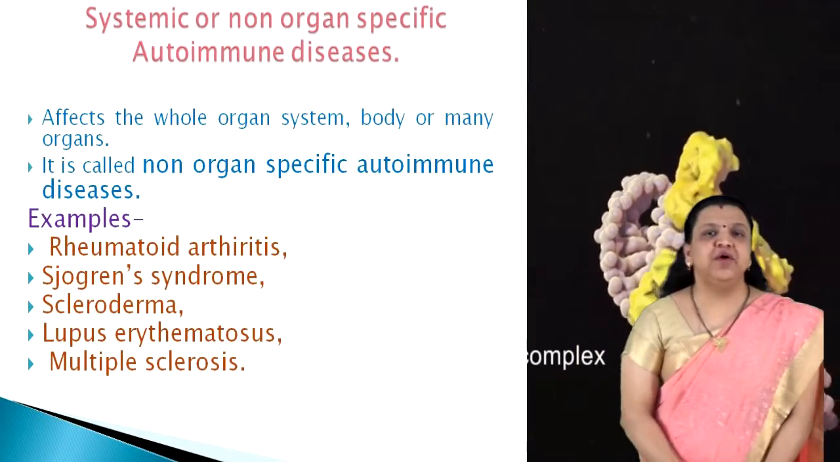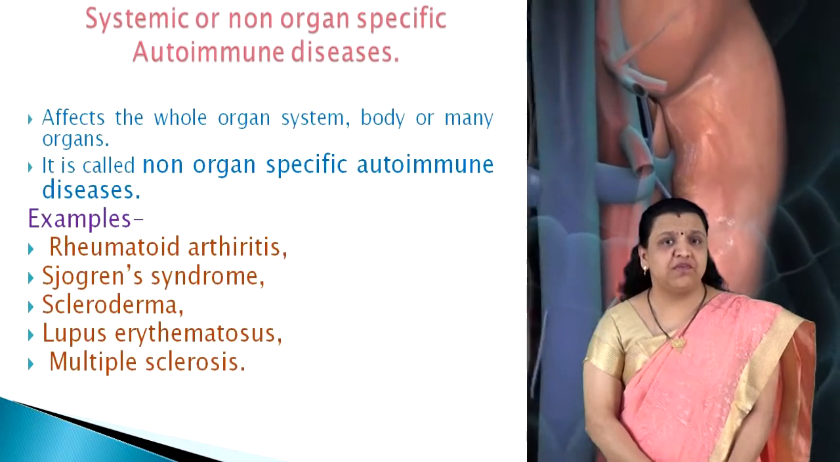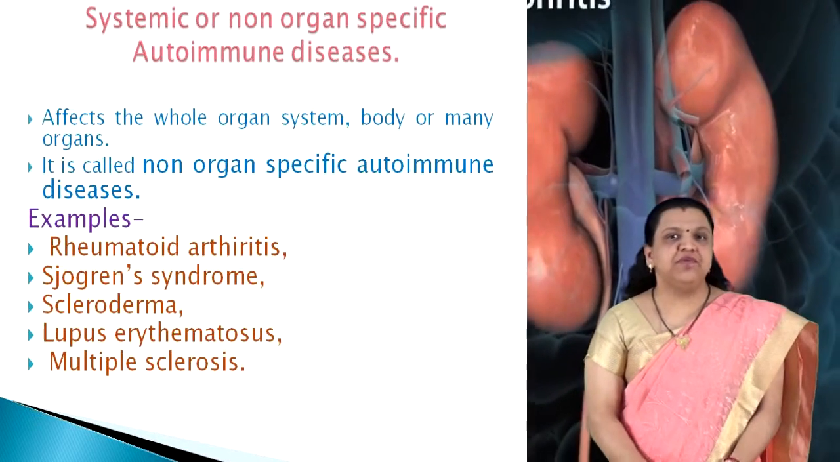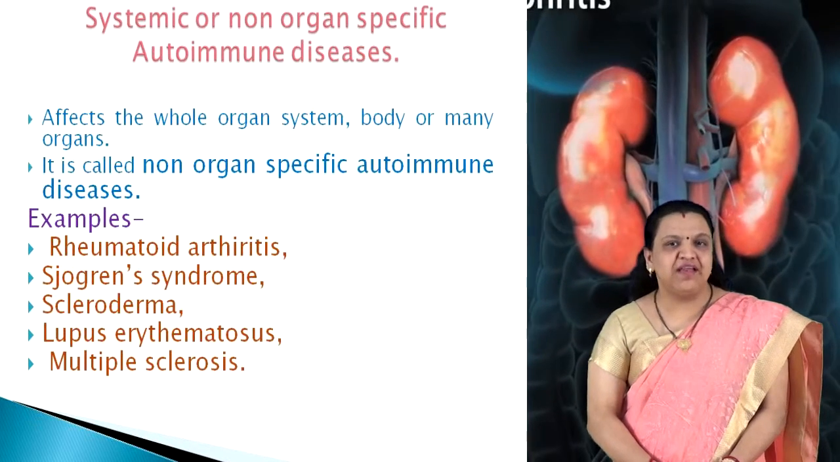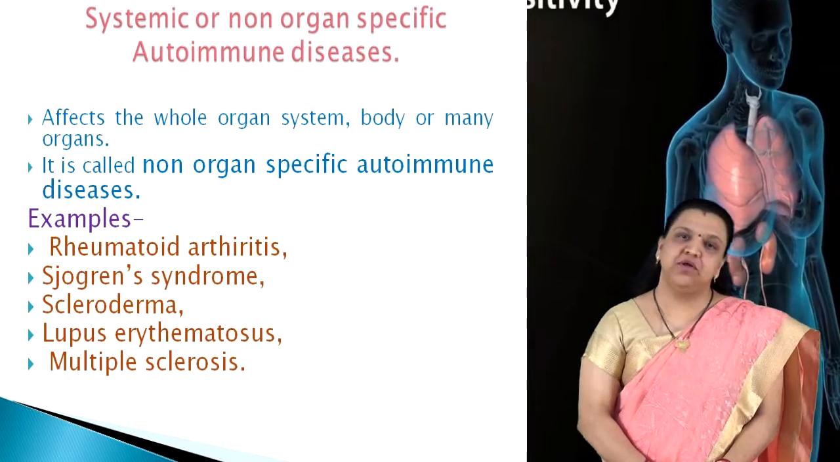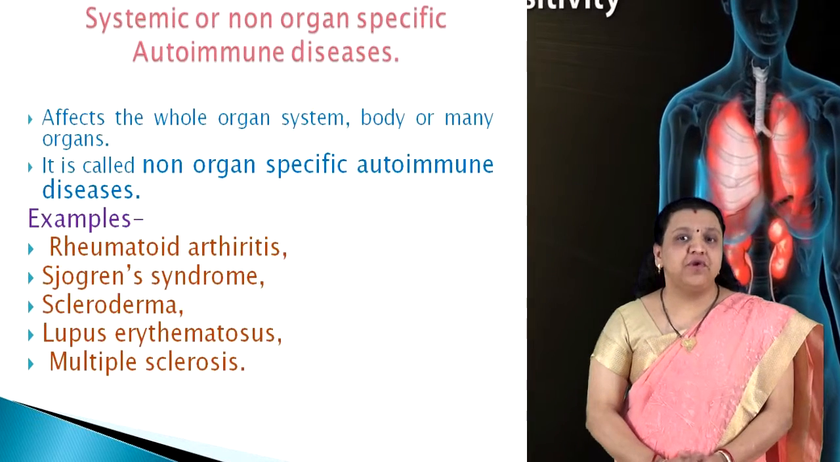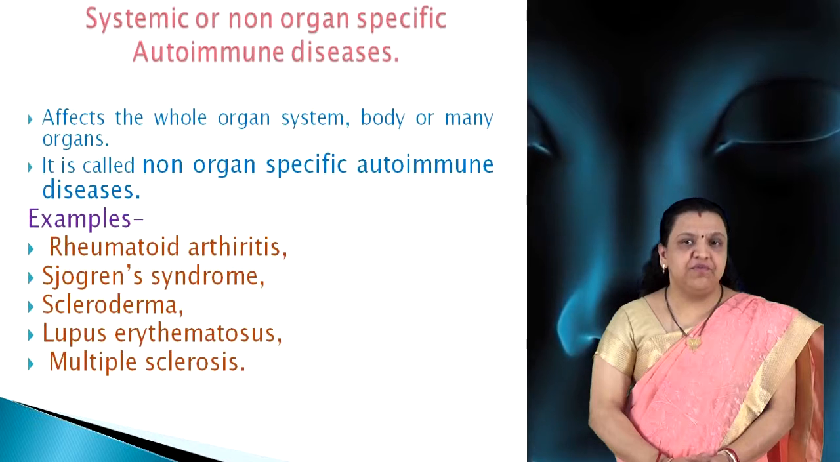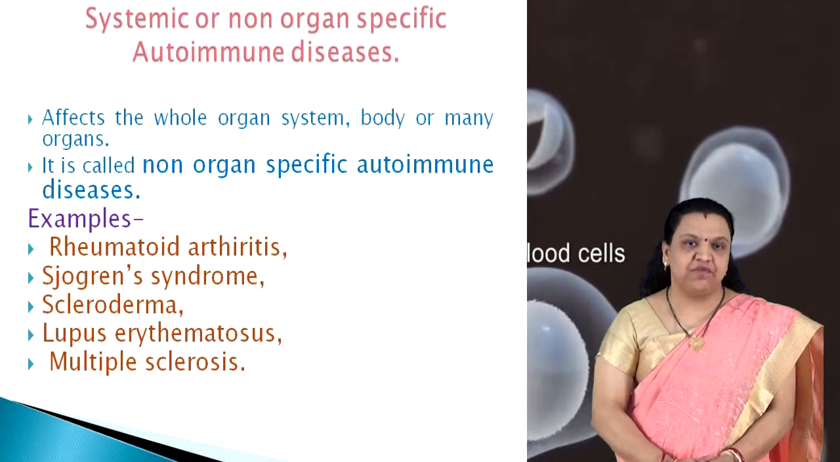Now the third category of autoimmune disease is the systemic or non-organ specific autoimmune diseases. Systemic autoimmune diseases affect the whole body or many organs, and hence they are called non-organ specific autoimmune diseases. Examples of these are rheumatoid arthritis, Sjögren's syndrome, scleroderma, lupus erythematosus, and multiple sclerosis.